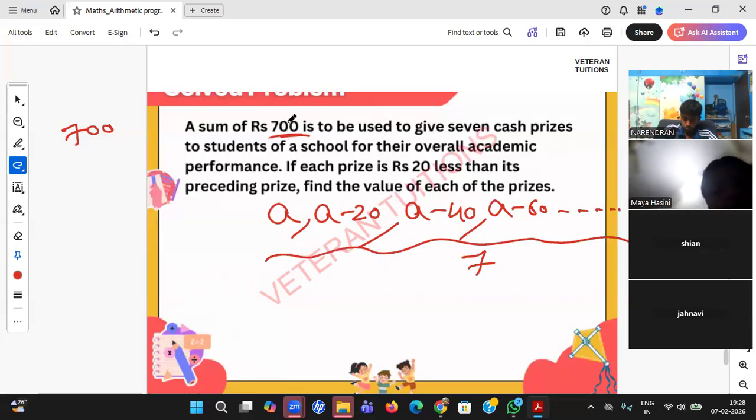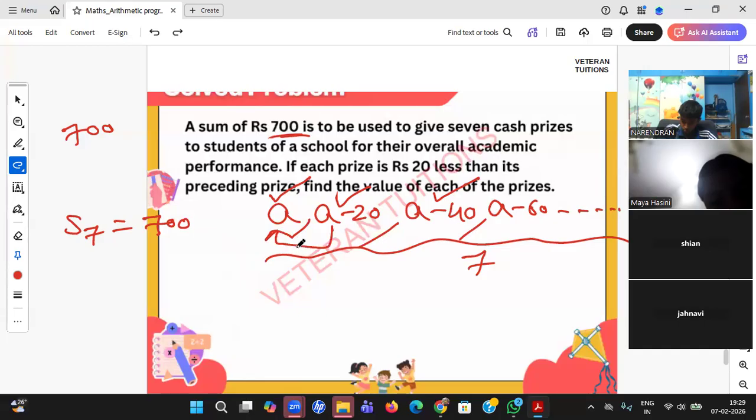So total number is 7. But what did she give? She gave a sum of 700. That means she has a total sum of 700 rupees only. The 700 rupees she needs to distribute to 7 students such that the first student gets some amount, the second student should get minus 20, the third student will get minus 40, minus 20 from the previous. Okay, so this is what the question is. Now you see, this is again following an arithmetic progression.